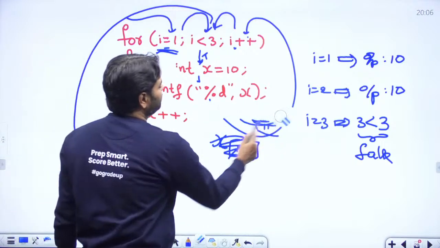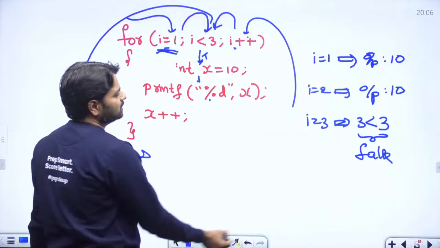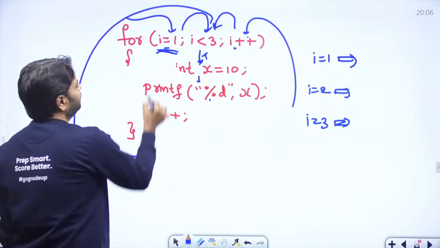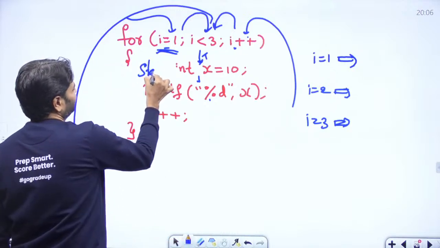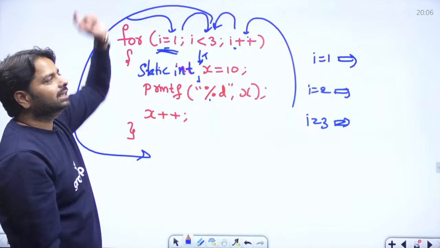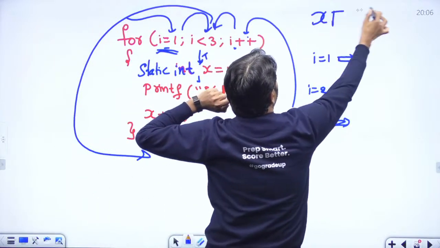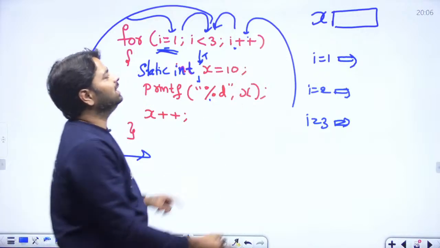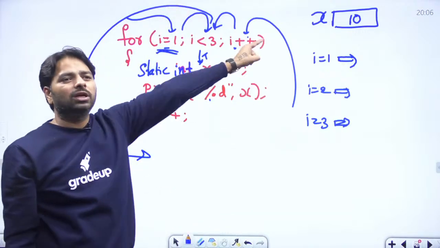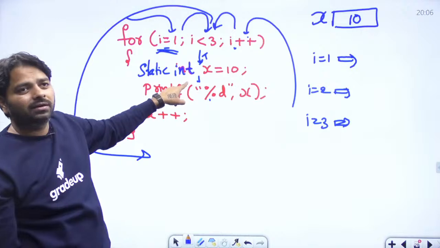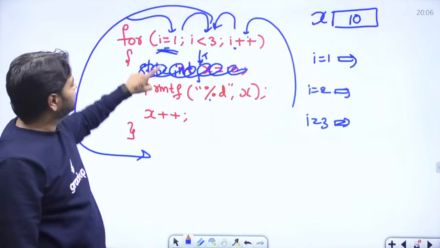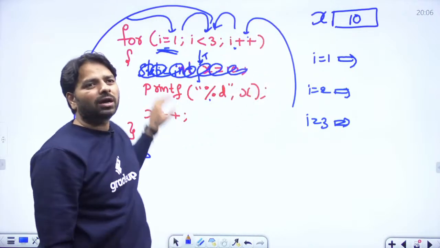If I have a static, now what happens to this output? Instead of 10 10, what happens now? If this is a static, that x is created in the data region, everybody can see it, and we can't delete that memory ever. Initially it is 0, but you already initialized it with 10, so it takes 10. Before executing the program, the memory is created for that x, and after that this block is deleted. It's not there anymore, but it knows that this block can see that x.